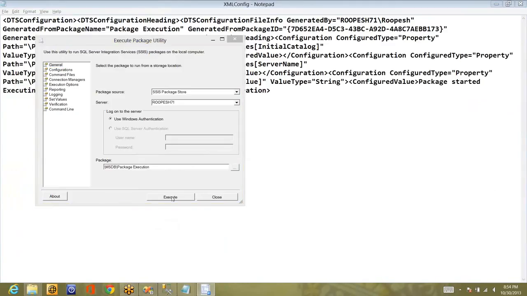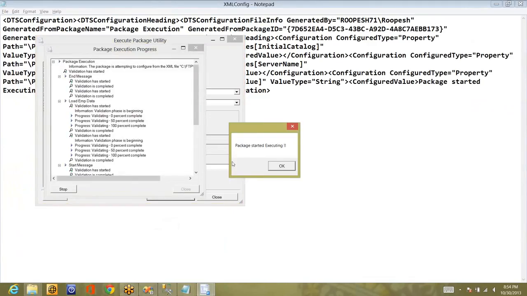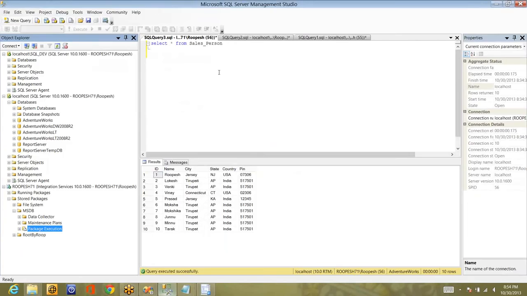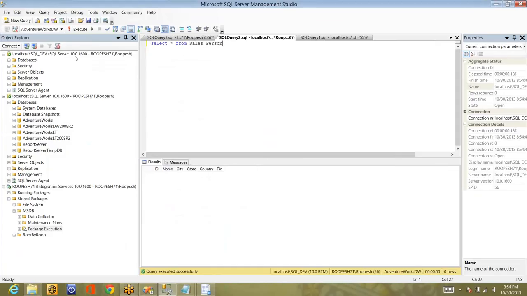Now let me execute it from the execute package utility that is pulled from SSMS. It is executing, completed successfully, and it will be truncating and pushing the data to the same database, the AdventureWorks database in localhost, that is the default instance of SQL Server installed in my machine. And the second one, the table whatever we have created, is in AdventureWorks DW in the SQL dev instance.